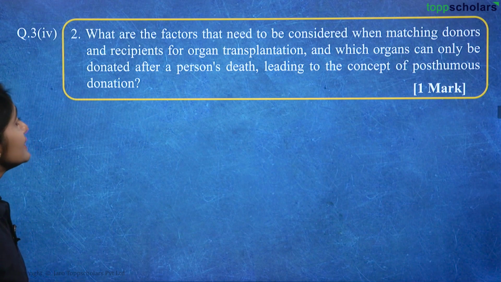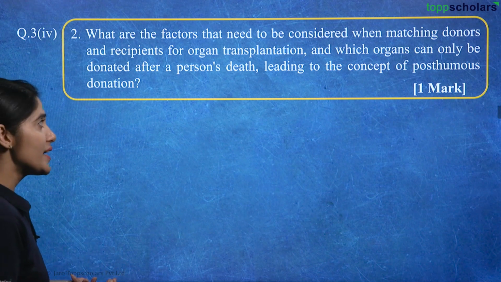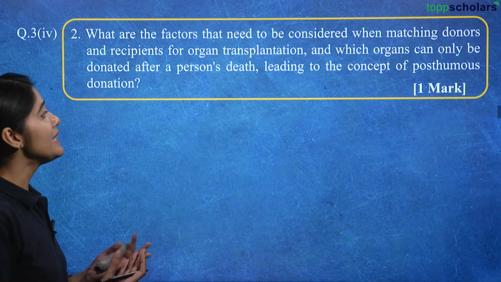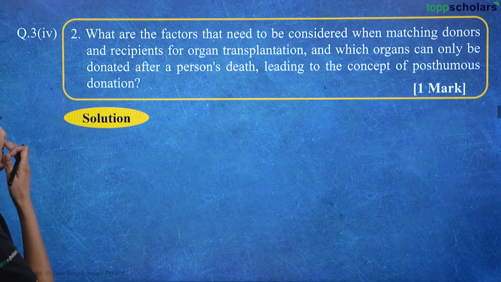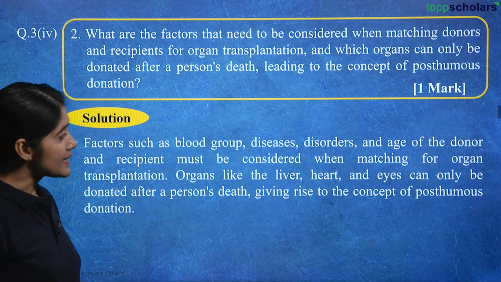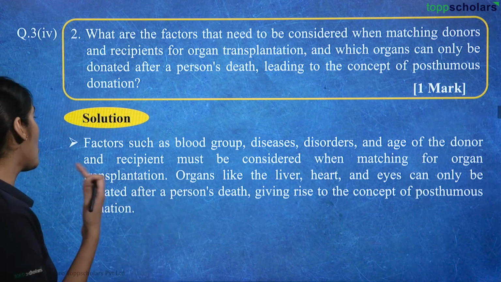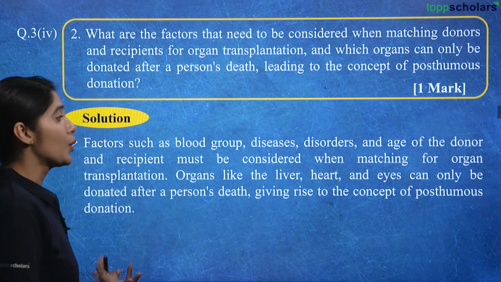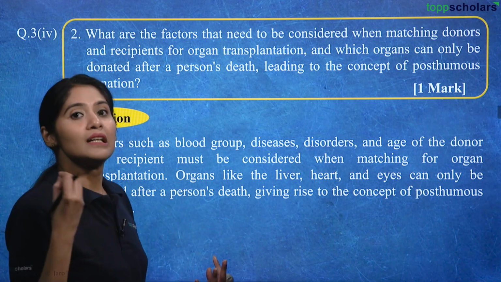What are the factors that need to be considered when matching donors and recipients for organ transplantation, and which organs can only be donated after a person's death, leading to the concept of posthumous donation? So, this is a 1-mark question and it is a very interesting question. Let's answer it. Factors such as blood group, diseases, disorders, and age of the donor and recipient must be considered when matching for organ transplantation. In many instances, because of organ failure, some people require a donation from a different person for their survival.